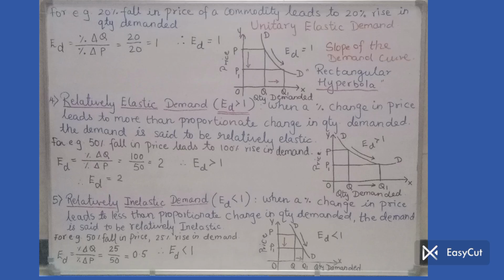Now here we are taking the example of a 50% fall in price which leads to a 100% rise in demand. Now let us put it in the equation. ED equal to, as usual, percentage delta Q upon percentage delta P, which is equal to 100 upon 50, as we have taken the example, which is equal to 2.